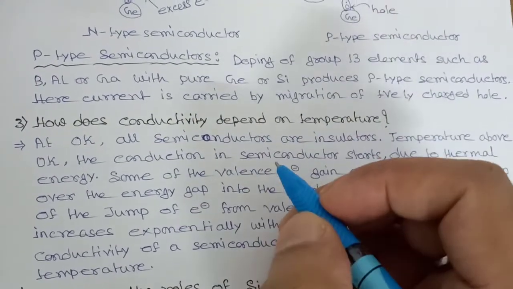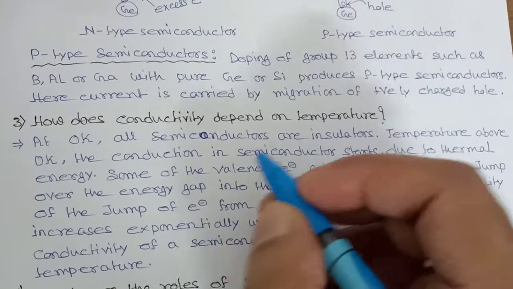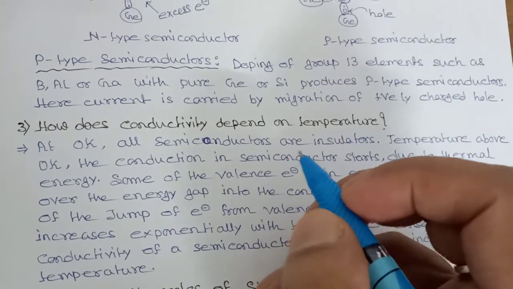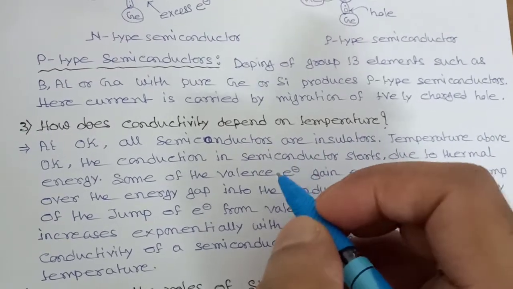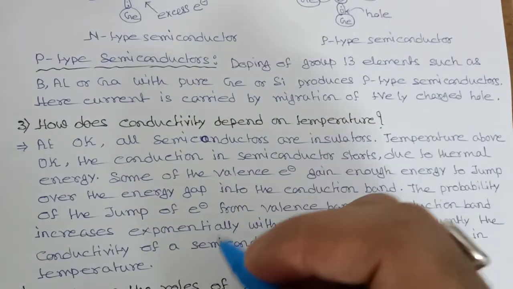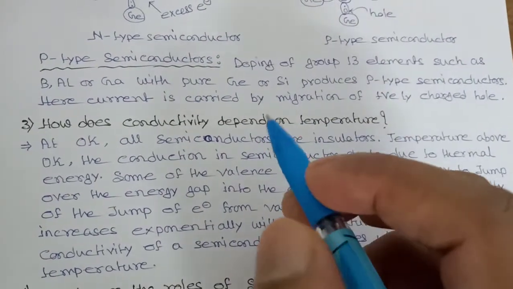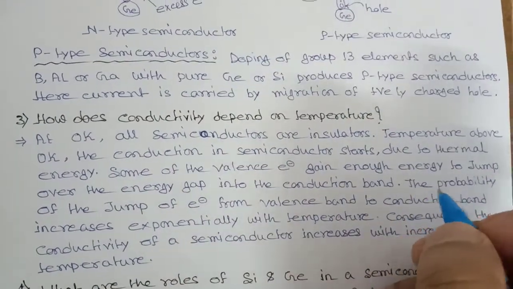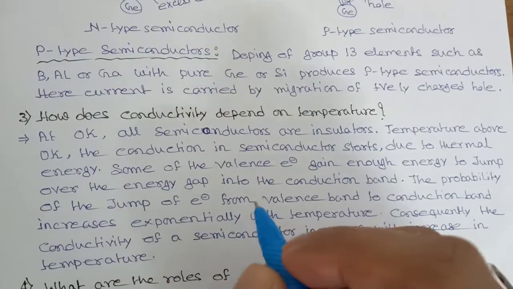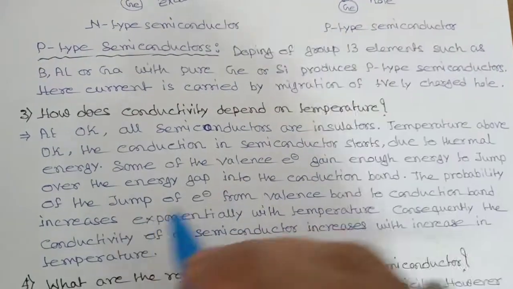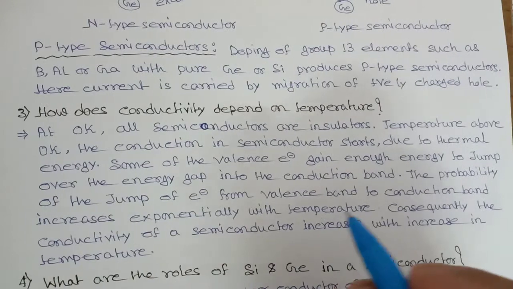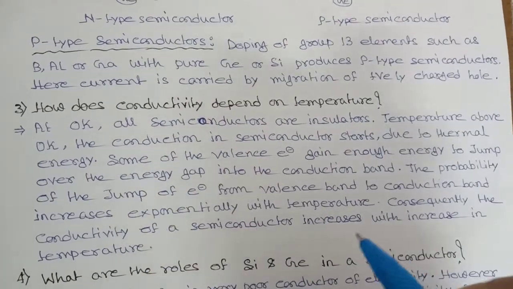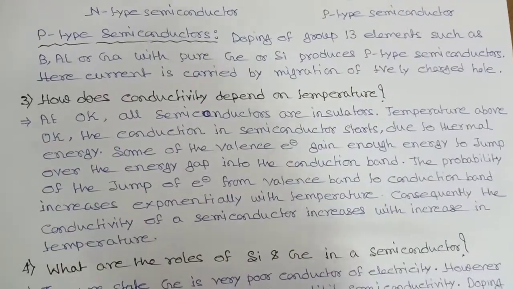Now when you are giving temperature, these valence band electrons will gain enough thermal energy, so they can jump from the valence band to the conduction band and conduct electricity. That's why if you increase temperature, then conductivity will increase. So we can say the probability of the jump of the electron from valence band to conduction band increases exponentially with temperature. Consequently, the conductivity of a semiconductor increases with increasing temperature.